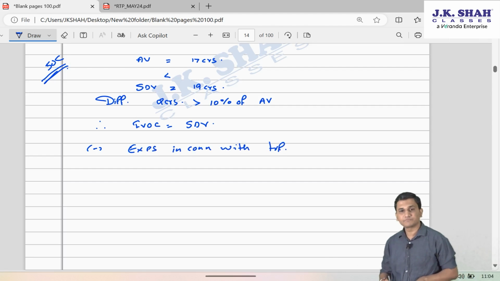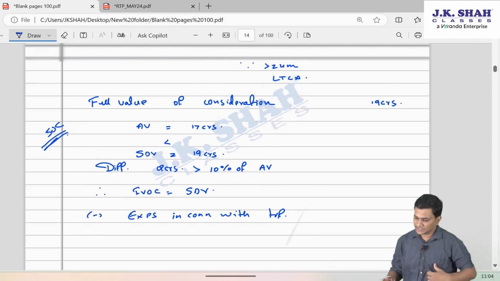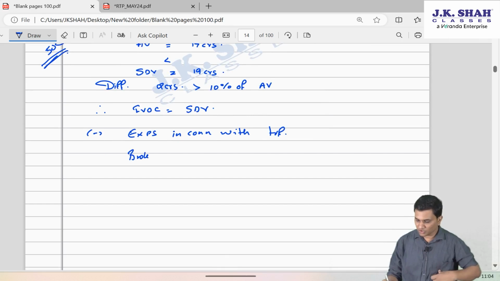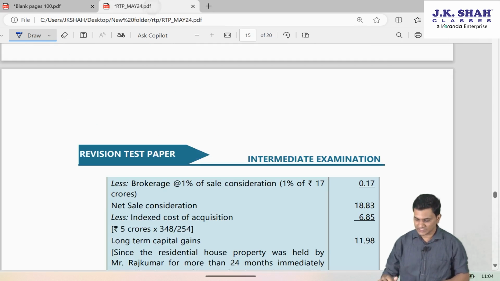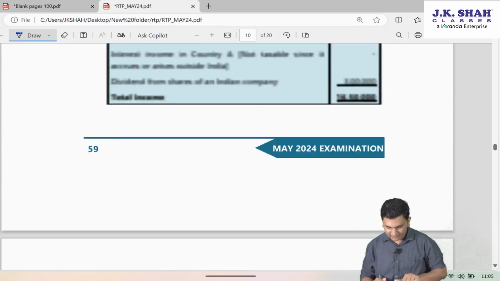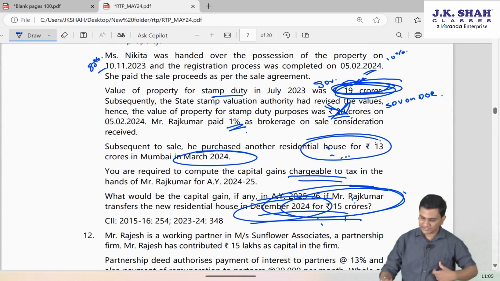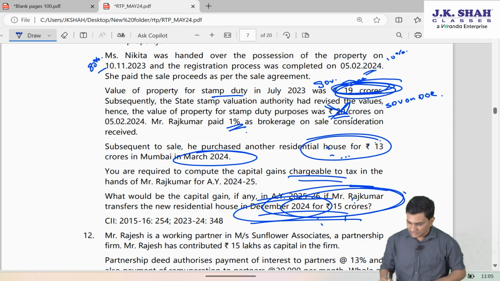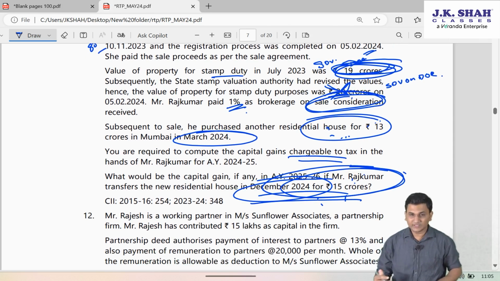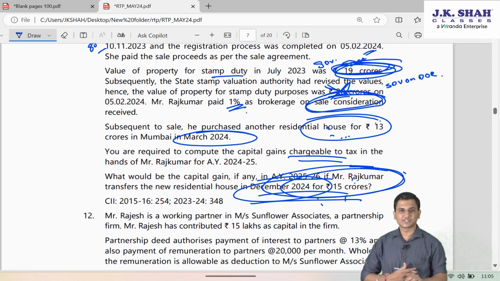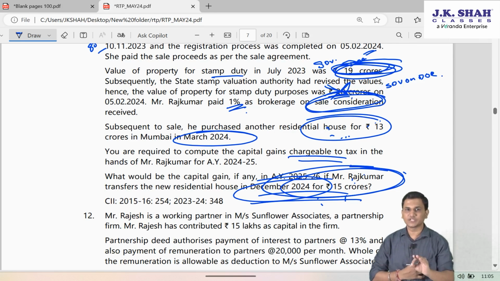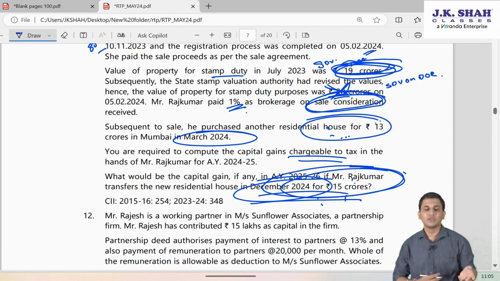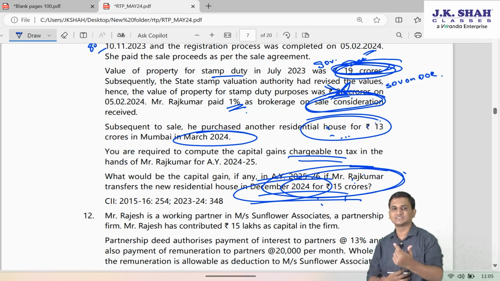Friends, always remember, irrespective of whether you are taking FVOC as agreement value or stamp duty value, brokerage, if any, is always a percentage of sales consideration. So when they are saying brokerage was paid, which was 1%, that 1% has to be applied on 17 CR only. See, it doesn't matter, in this question they had clearly written brokerage as a percentage of sale consideration. Even if they don't say, even if they just say brokerage 1%, always remember the broker has nothing to do with the stamp duty value. You will always deal with the broker on the sales consideration part.